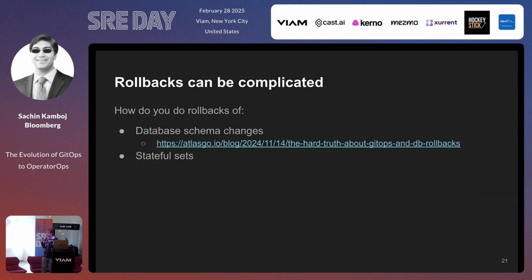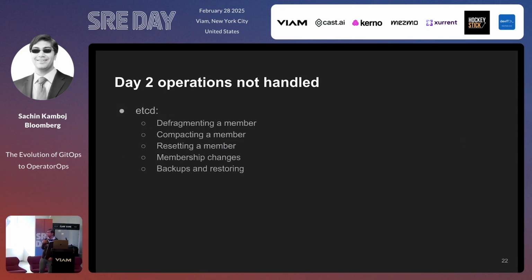So while researching this talk, I came across another really good blog post and a talk that talks about GitOps and database rollback, and their approach is similar to what I'm talking about here. But the whole idea is if you have a database migration, typically the way people do it is they define a database migration up script and a database migration down script, except nobody really defines a database migration down script because it's almost impossible to do it in a nice, safe way. So I would recommend people do that talk.